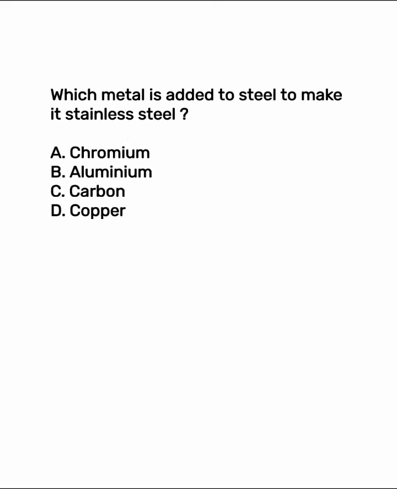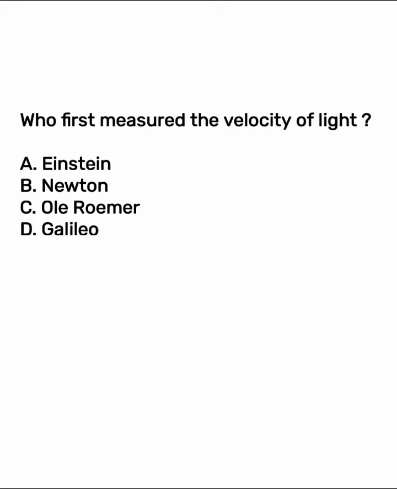Which metal is added to steel to make it stainless steel? The right answer is option A, chromium. Who first measured the velocity of light? Option A, Einstein. Option B, Newton. Option C, Olaus Rumor. Option C is the right answer.